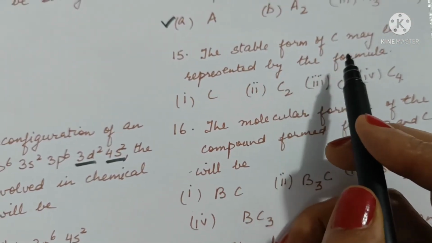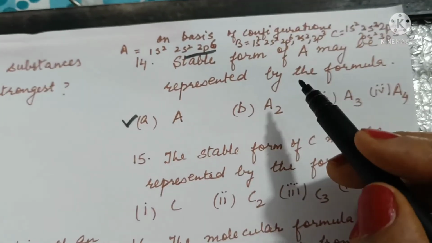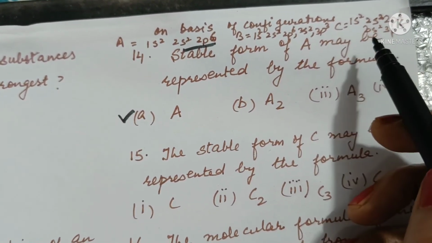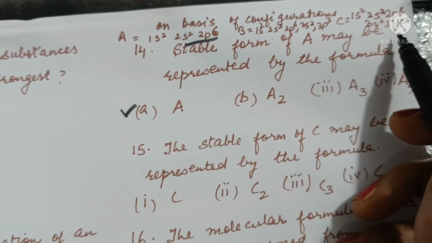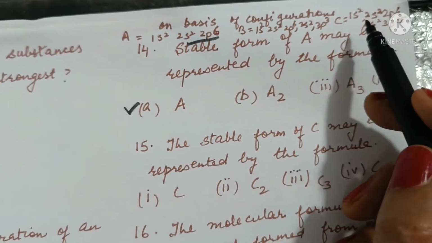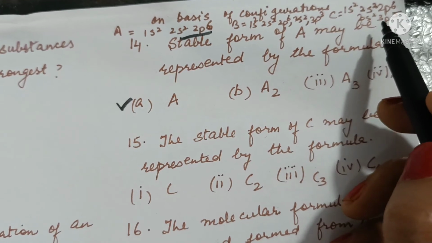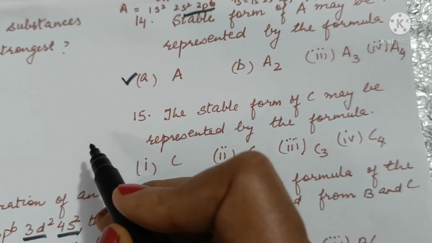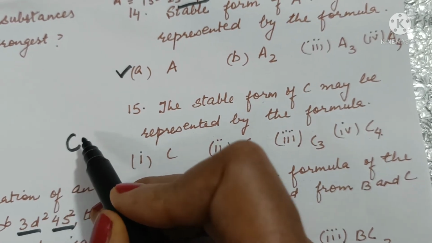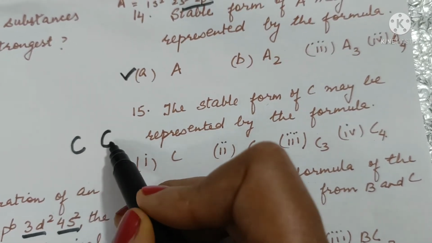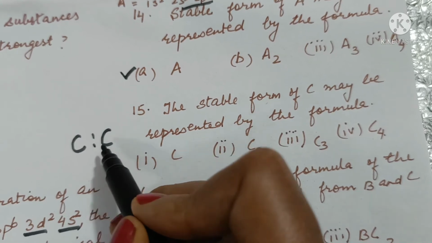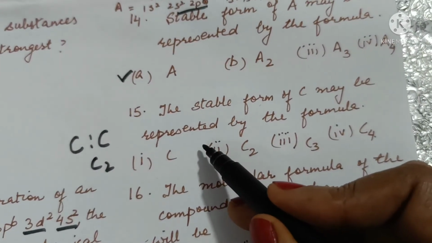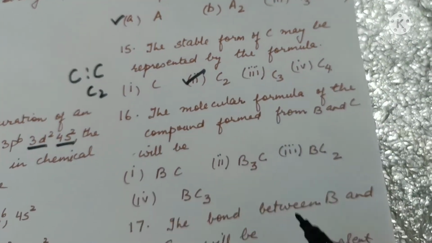The stable form of C may be represented by the formula. The configuration for C is 1s2, 2s2, 2p6, 3s2, 3p5. It needs only one electron to fulfill its octet in the third shell. So if C needs one electron to complete its octet, another C can share its electrons with the second C atom to form C2. So the stable form of C will be C2.